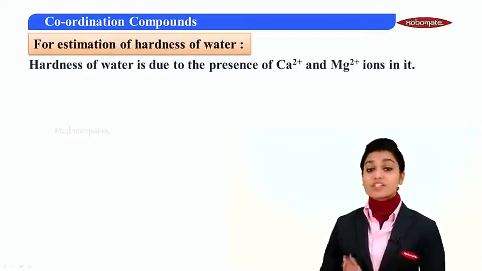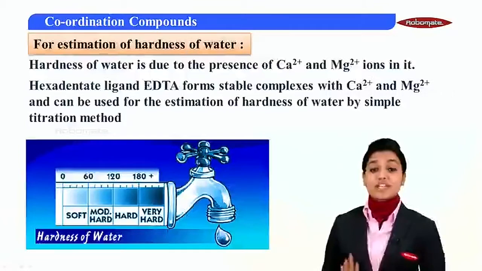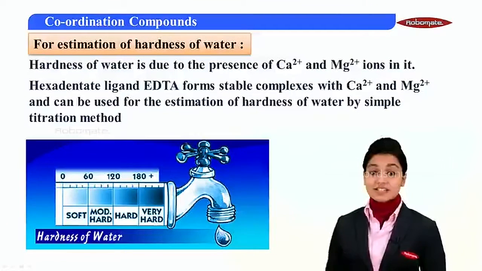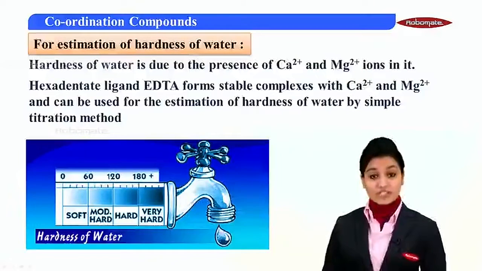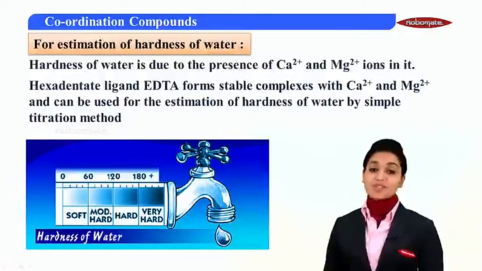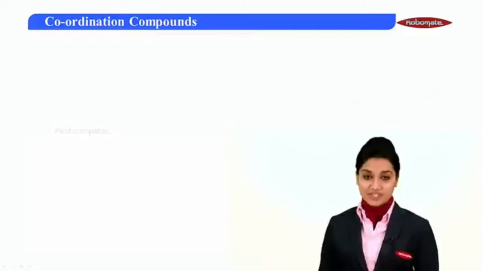The next one is for estimation of hardness of water. Hardness of water is due to the presence of calcium and magnesium ions in it. So when you take hexadentate ligands, that is ethylene diamine tetraacetate, it forms stable complexes with calcium and magnesium, and therefore it can be used for the estimation of hardness of water by simple titration method.